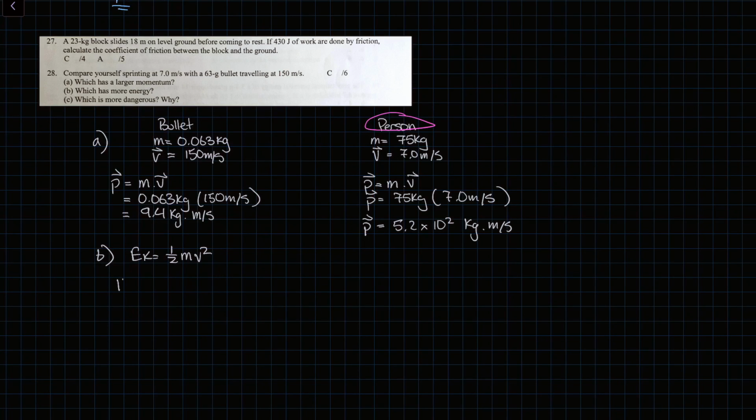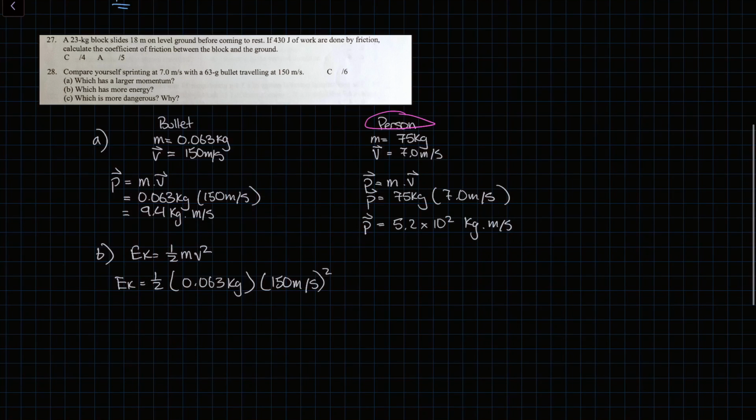We have the kinetic energy, EK, equals half times 0.063 kilograms multiplied by 150 meters per second squared. We evaluate this to being 7.1 times 10 to the power of 2 joules.